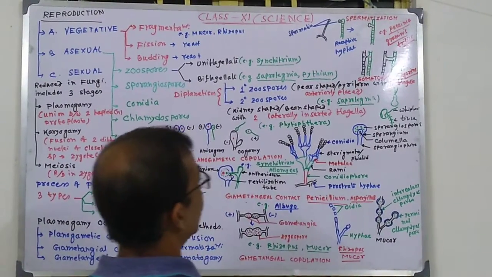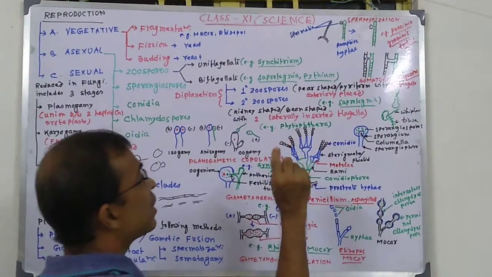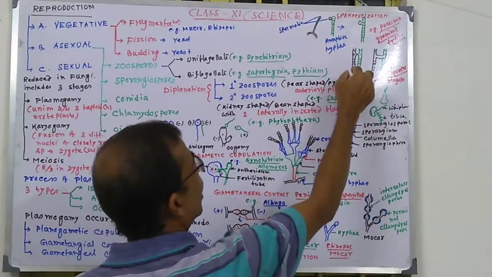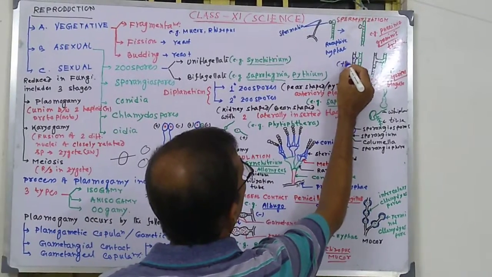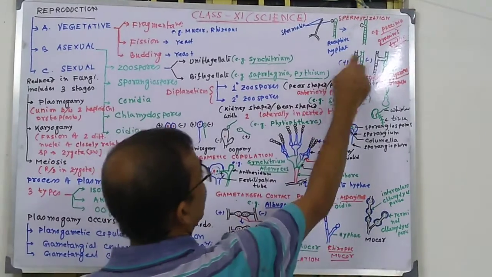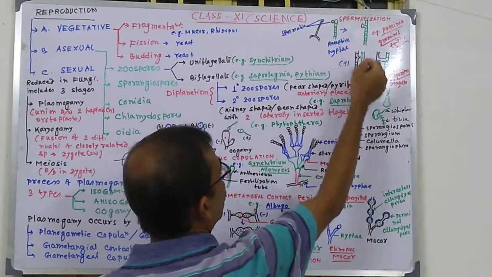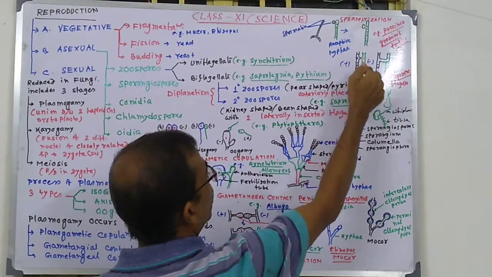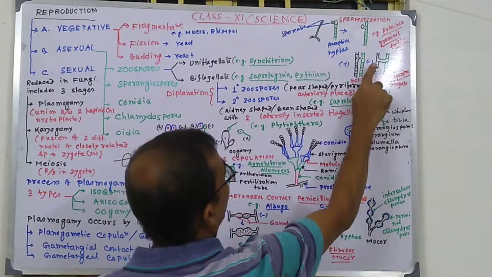Next, somatogamy. From the name we can understand that soma means body. When two thalli of opposite sex, plus and minus, come in contact, one of the cells forms a protrusion, and two protrusions come in contact and dissolve, and the nucleus of one is introduced into the other.